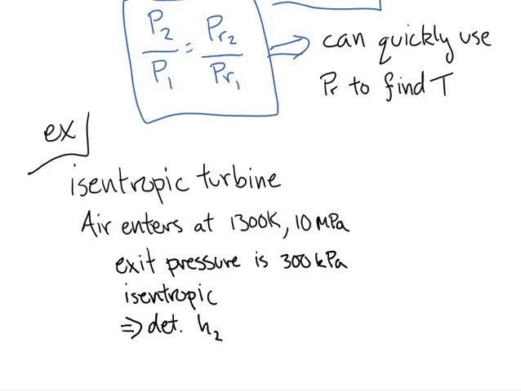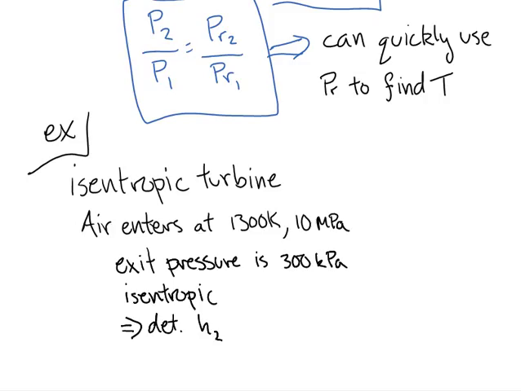All right, so here I've written out an example, this is actually an example that will become fairly common as we move forward in the class. So let's say that you have an isentropic turbine. Air enters this turbine at 1300 Kelvin and 10 megapascal. So we have two properties at the inlet, which means we can get all other properties. We also know that air is an ideal gas. And since it's an ideal gas, this equation that we've just derived, which applies to ideal gases, is going to be valid. So air enters at 1300 Kelvin, 10 megapascal, and it exits at 300 kPa.